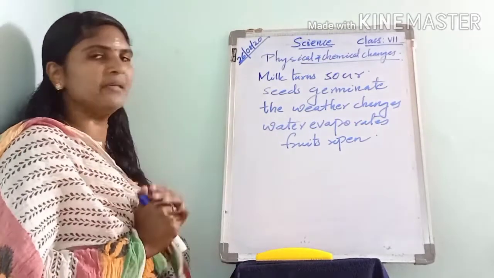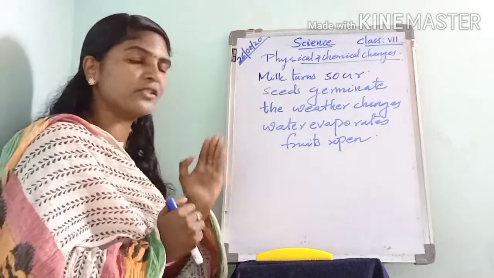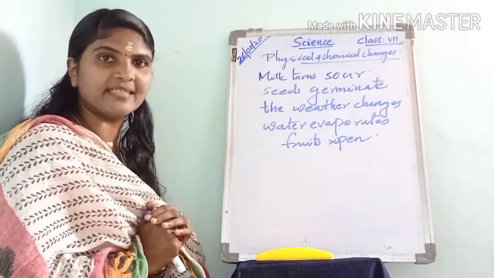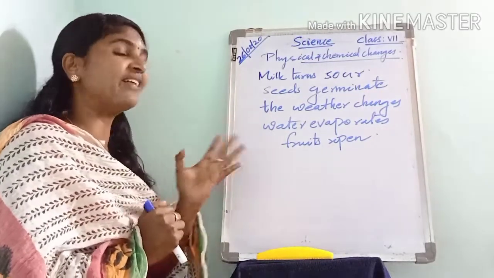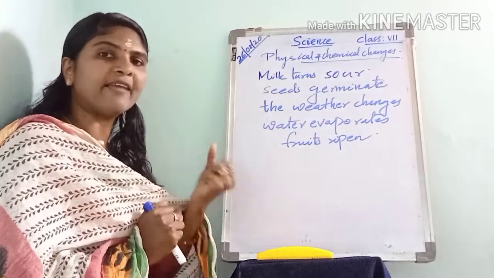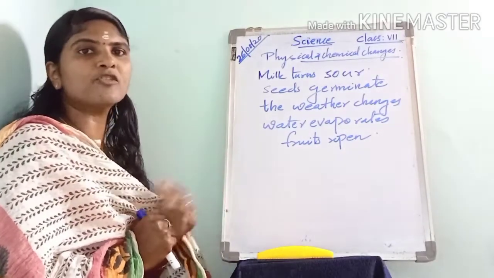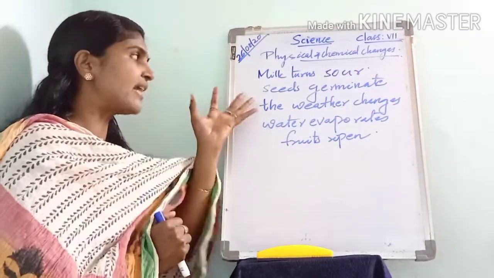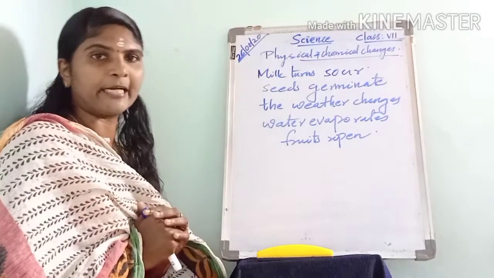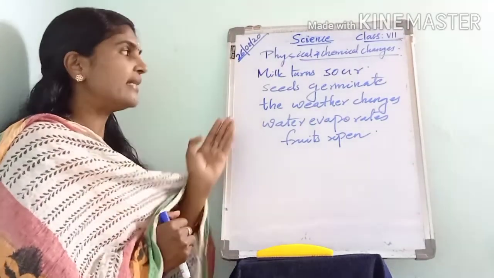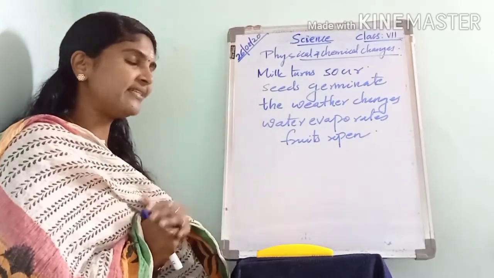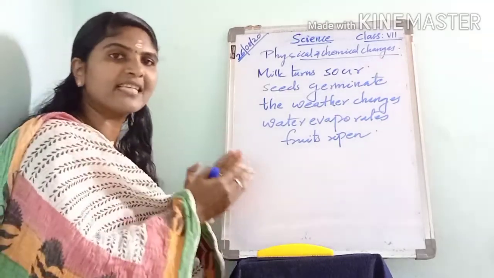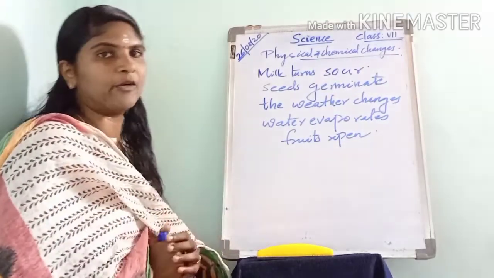Here are a few examples. Milk turns sour, that is a change. Seeds germinate, germination of seeds, again it is a change. Then weather changes. The next, water evaporates, evaporation of water, also melting of ice. Then fruits ripen. These are some examples of changes that occur around us.